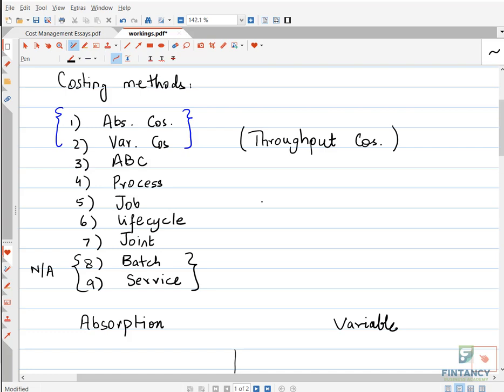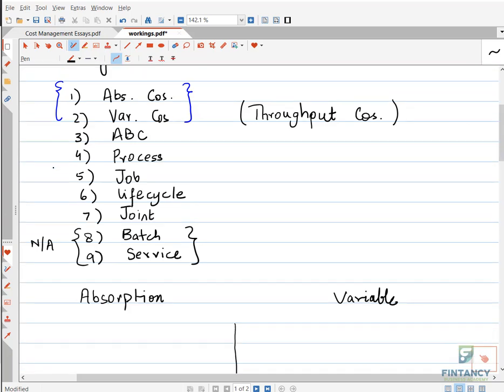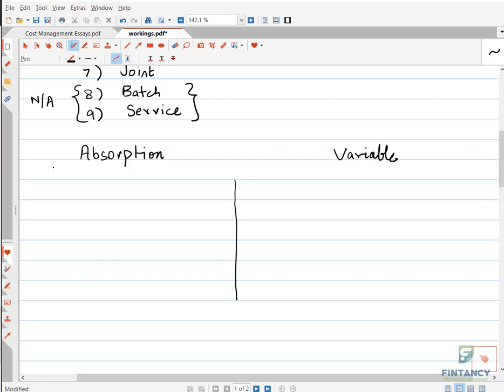So batch costing, those companies are using it who are making the products in batches, like cake manufacturers, the companies who are making cloths, t-shirts, jeans, all these things are made in batches, so they have to consider batch costing. Service costing, very simple, for service industries, airlines, railways, even the training industry. So like that. Anyways, we are talking about absorption and variable. Absorption, variable and ABC are mostly concerned with manufacturing operations, and they give a very nice idea about it.